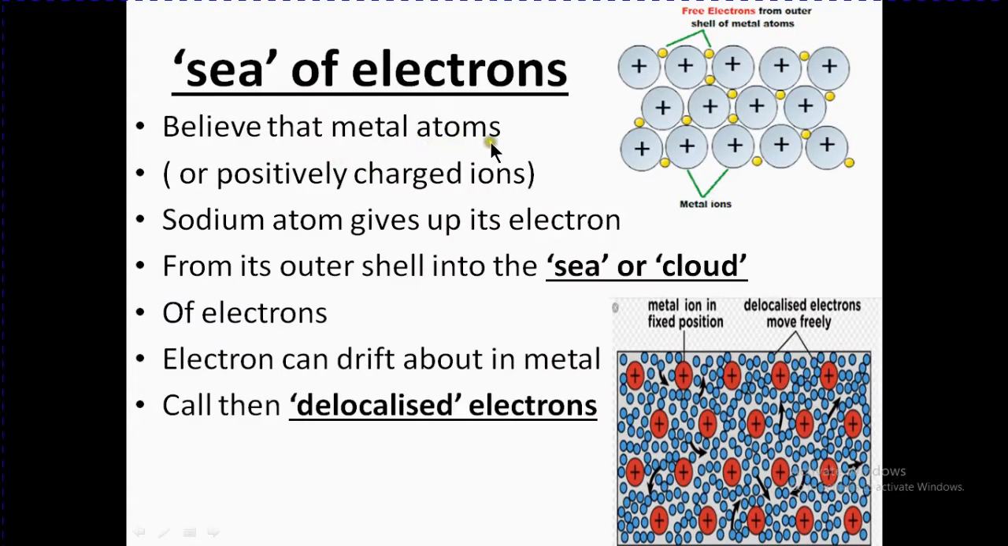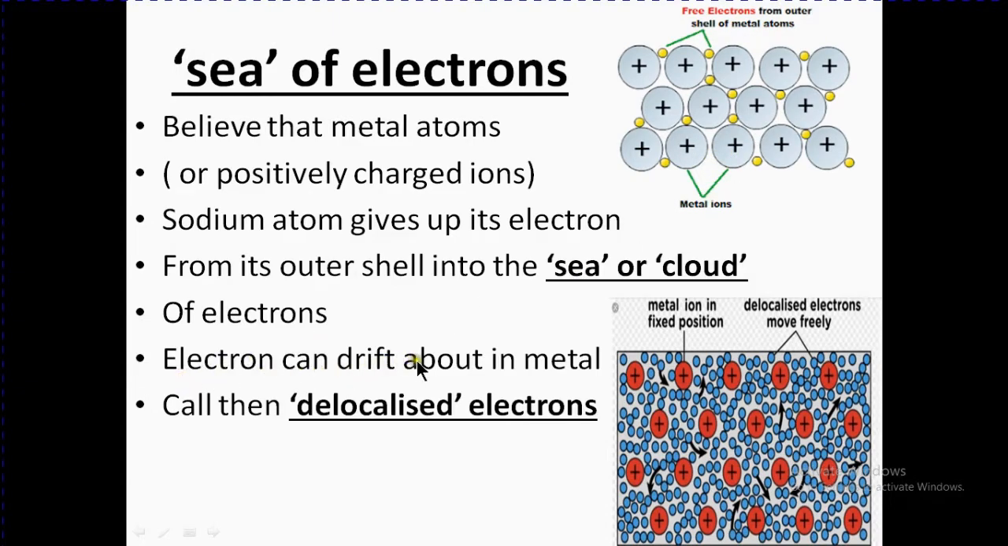Sea of electrons. Believe that metal atoms become positively charged ions, like a sodium atom giving up its electron from its outer shell into the sea or cloud of electrons. You can see here, for example, the electronic configuration of a metal atom like sodium. Here the electrons are in their outermost shell, so they can easily be given off. Free electrons come from the outermost shell of the metal atom. After losing the electron, they become ions.